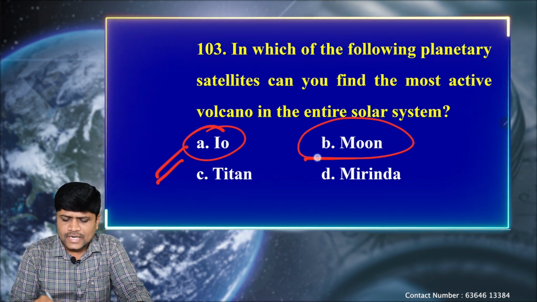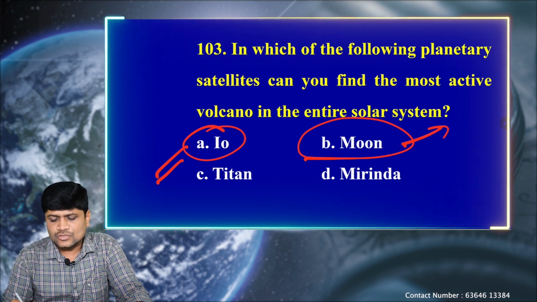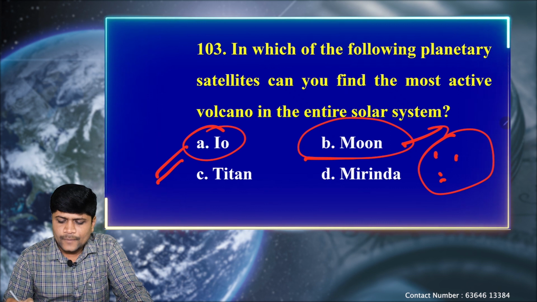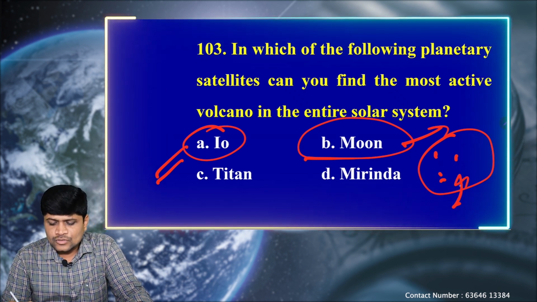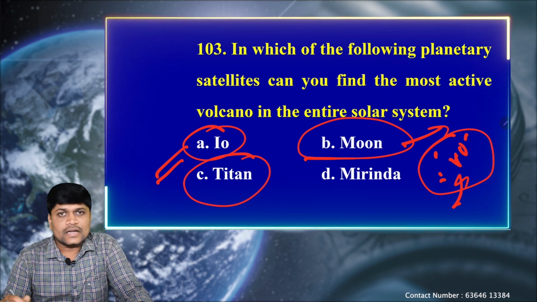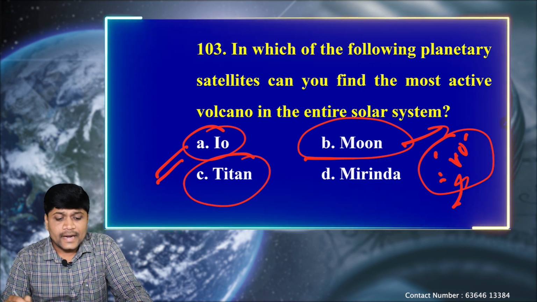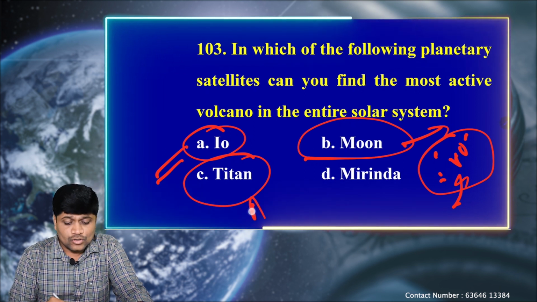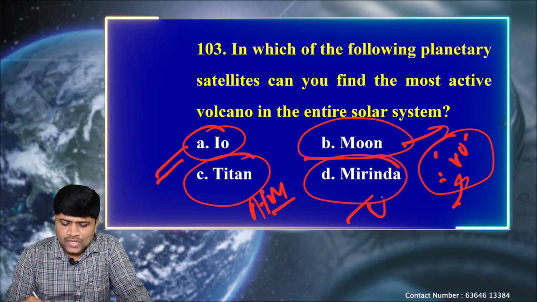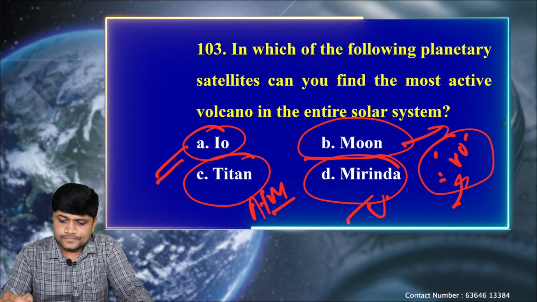Okay, so the Moon is a natural satellite of the Earth. Again, on the Moon's surface also we can see a good number of volcanic eruptions. The dark patches we see on the Moon's northern portion are also because of volcanic eruptions only. Again, Titan is a satellite belonging to Saturn. We know that it is the only satellite to have an Earth-like atmosphere. And Miranda is a satellite belonging to Uranus. Okay.